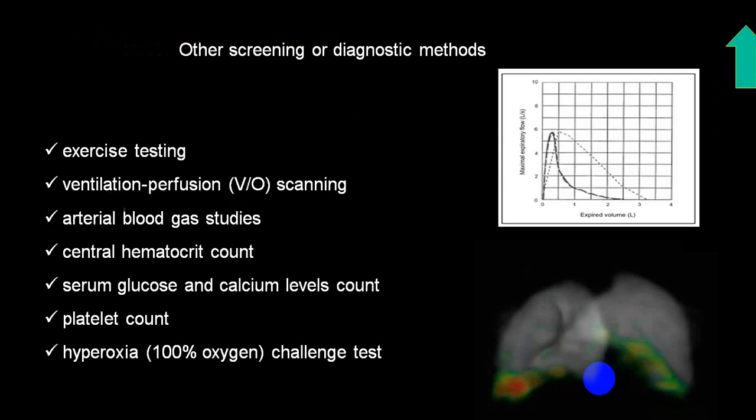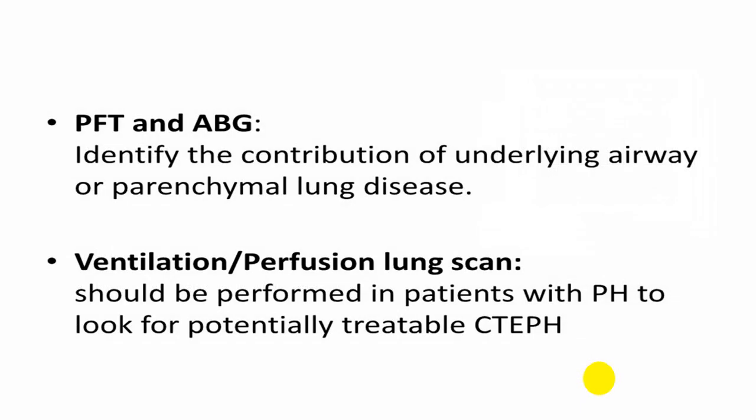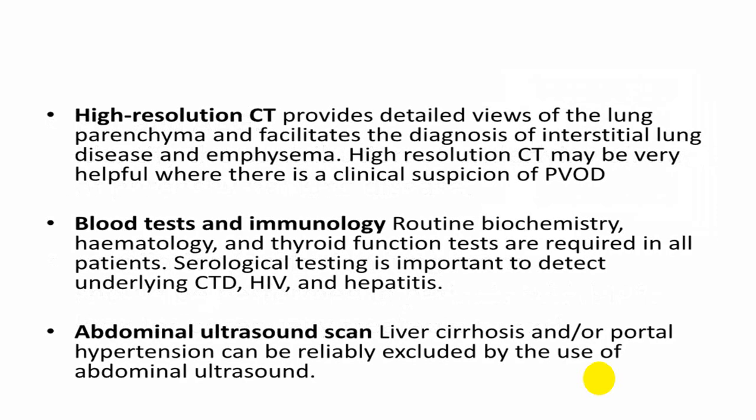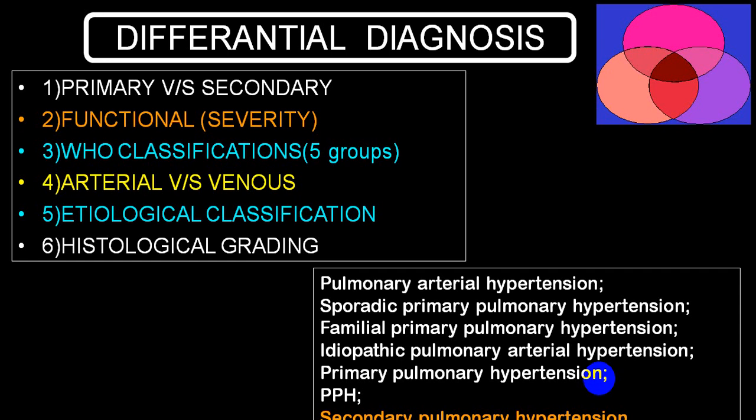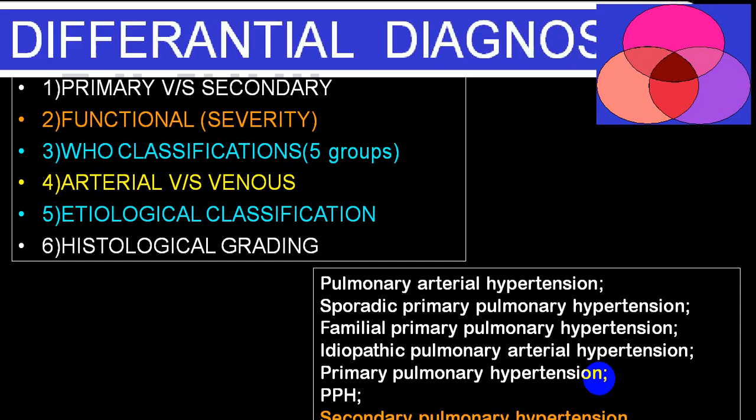You can go for VQ scan, PFT, ABG, perfusion scan, high resolution CT scan, immunological studies, etc. And you will have to put them into different groups. Mainly WHO groups and functional group is very important. Histological study is very rarely done, by doing a lung biopsy.